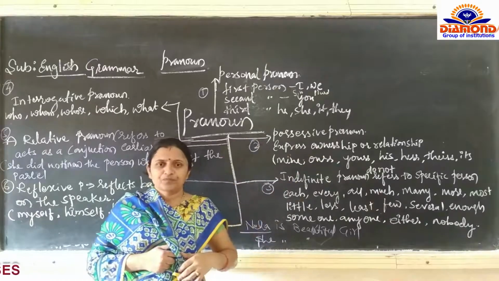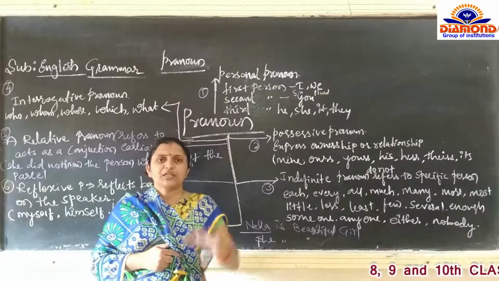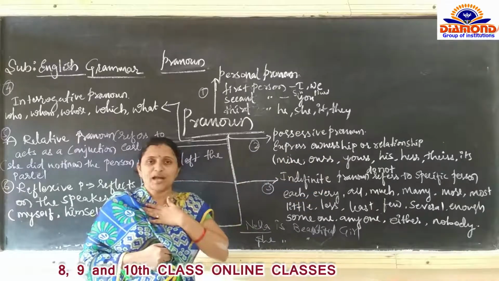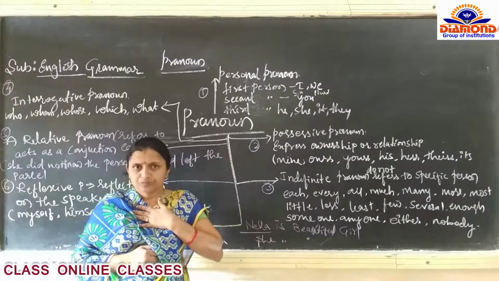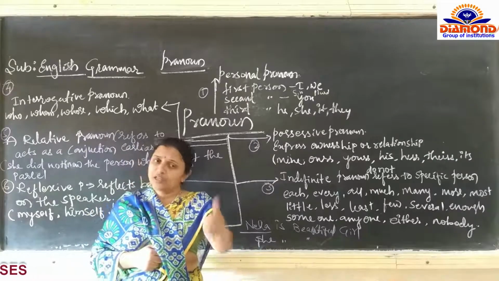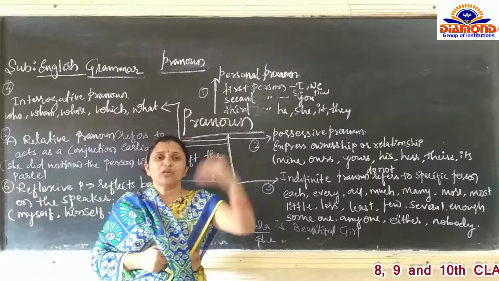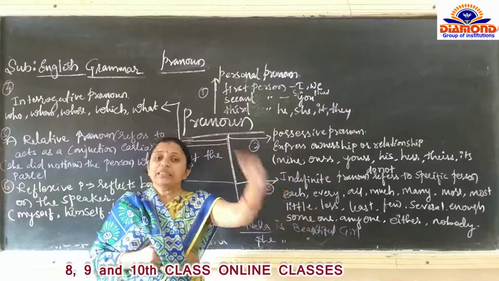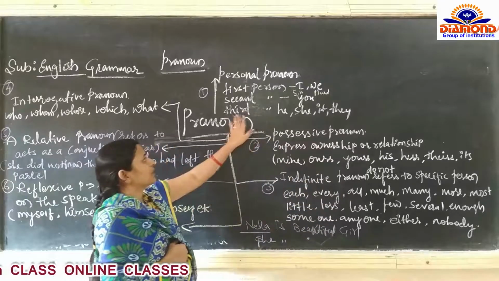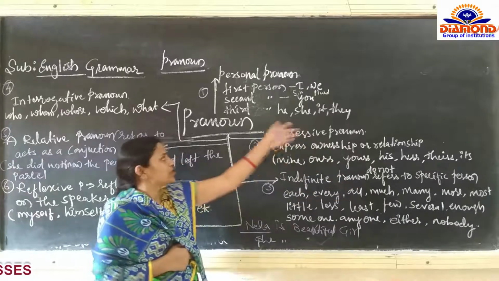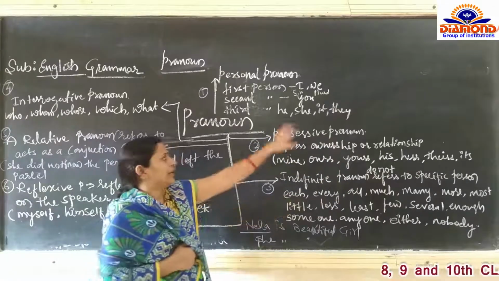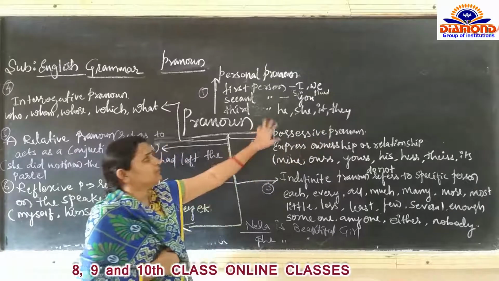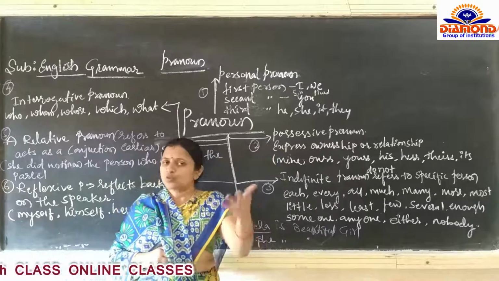What you have been told, what happened in the grammar class, you are going to tell to your friends, which class has been taken today. So they will become the third person. So I am taking the class, I am the first person. You are listening, you are the listeners, you will become the second person. Then something you are telling to the third person, that is, you are telling to your friends, they may be anyone. They will become the third person. Here third person is he, she, it, or they. He, she, it are singular, they is the plural. So you is the second person. So you are the listeners.